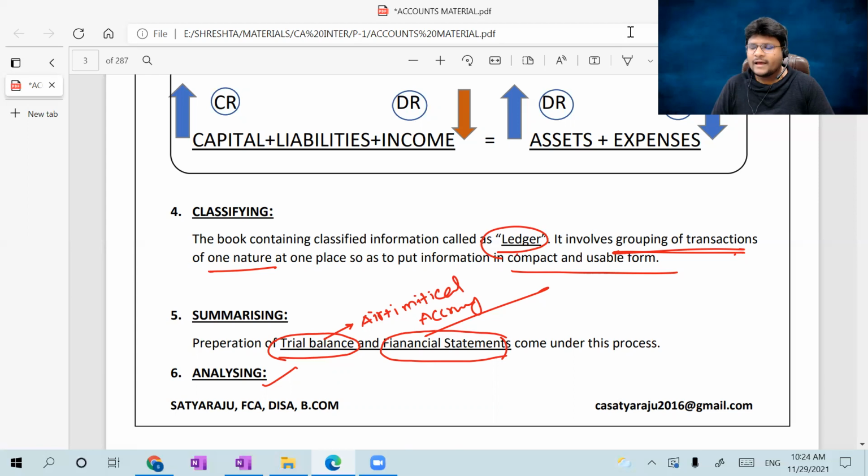After checking the accuracy, you may start preparation of the financial statements. Preparation of the financials is a very big task that depends upon the nature of the entity. If it is a sole proprietor, it is different. If it is a partnership firm, it is quite different. If it is a company, then you follow Schedule 3, under which there are two divisions, Division 1 and Division 2. All such stuff we are going to discuss in our future sessions, so I don't want to focus much on the preparation of the financials.